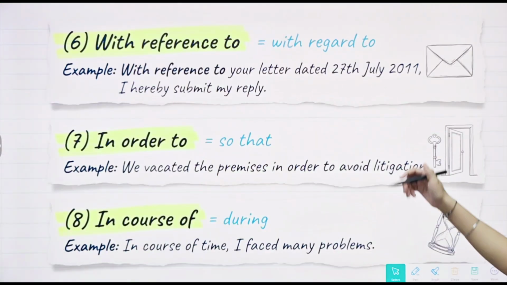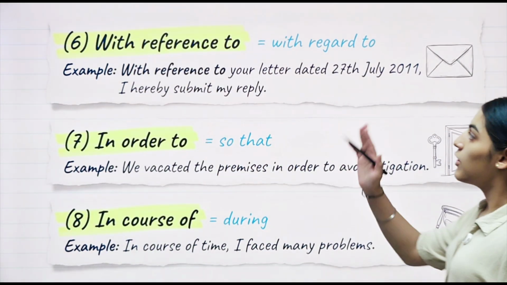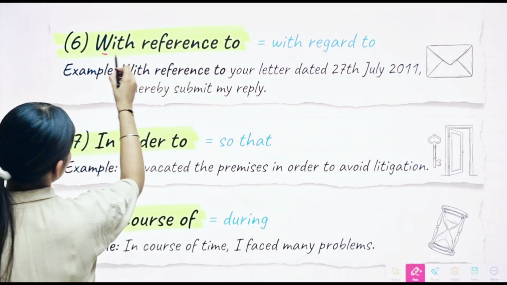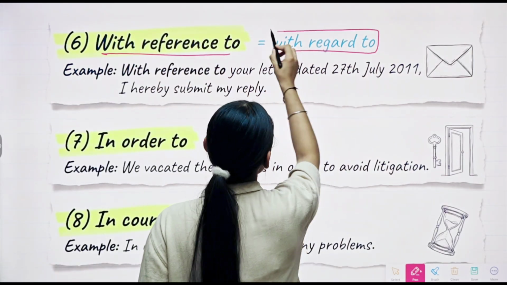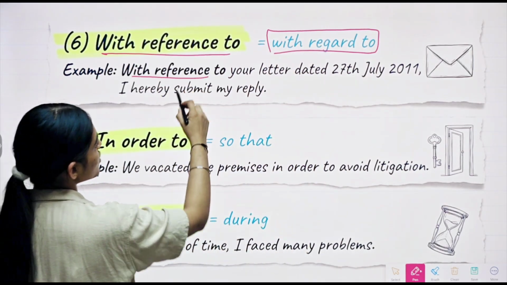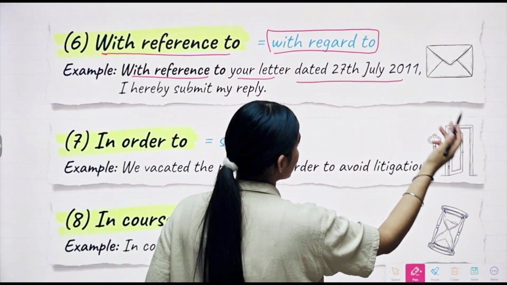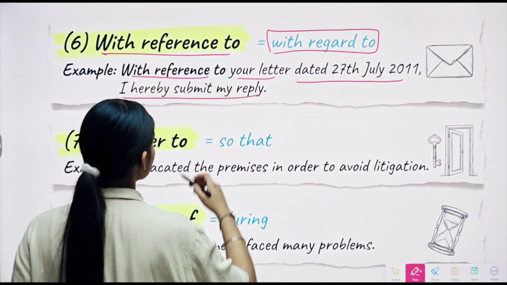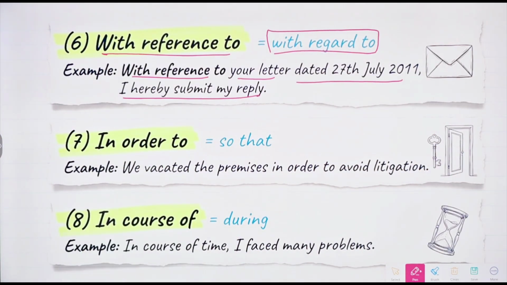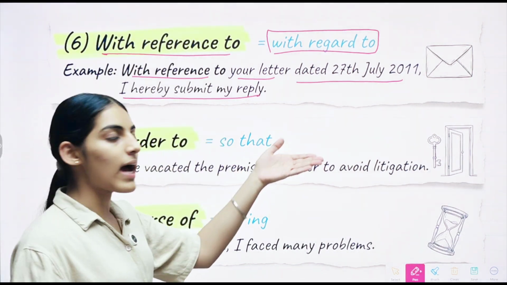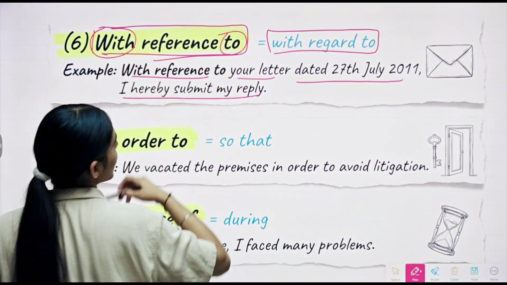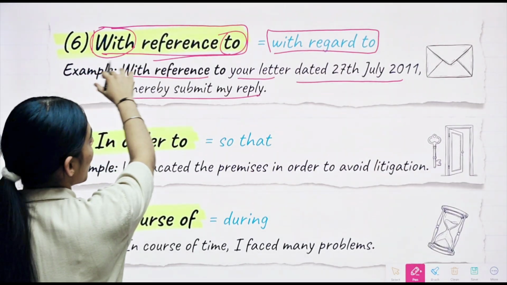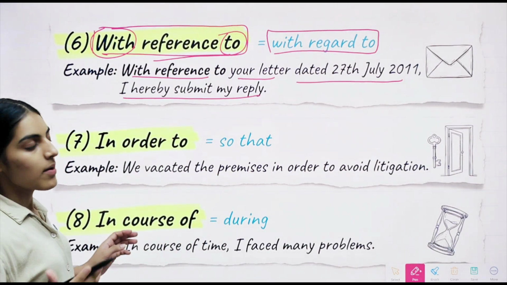Now moving on. With reference to. With reference to we have already learnt, but it means with regard to. For example, with reference to your letter dated 27 July 2011, I hereby submit my reply. So, with regard to your letter, for that we have used with reference to. With and to, they both are prepositions and together they form a phrase preposition.